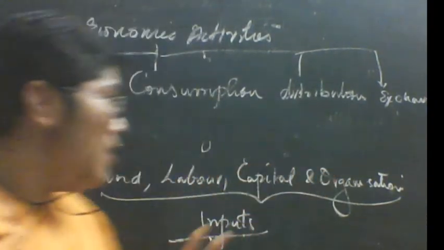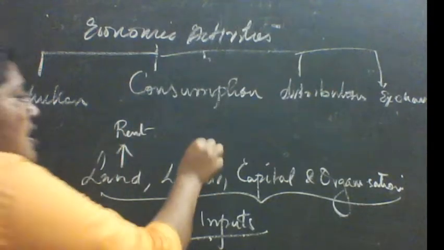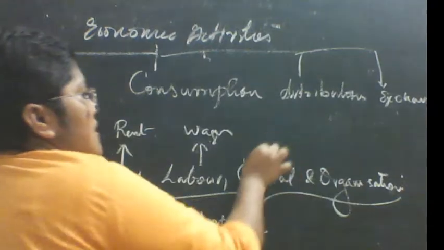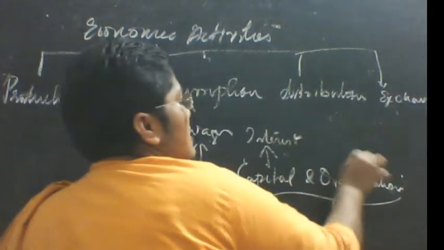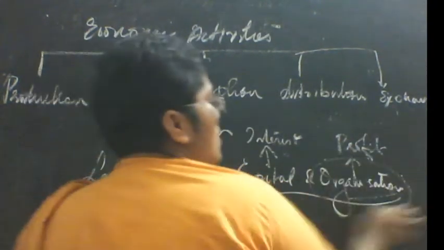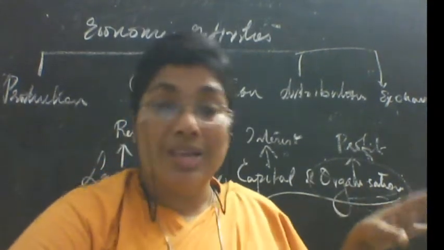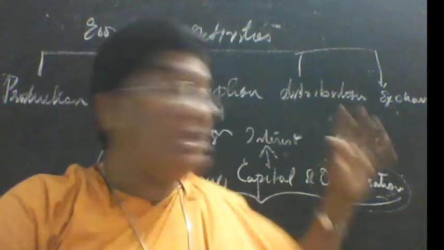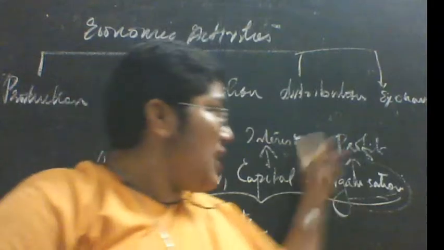So what is the reward? Land gets reward as rent, labor gets reward as wages, capital gets reward as interest, and organization gets reward as profit. So in commerce you study only this aspect of it: the organization, the profit, how the entrepreneurs are getting profit, what are their motives, how are they able to get more profit. All these are dealt with only in commerce.